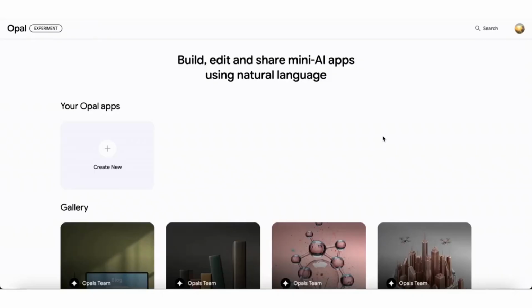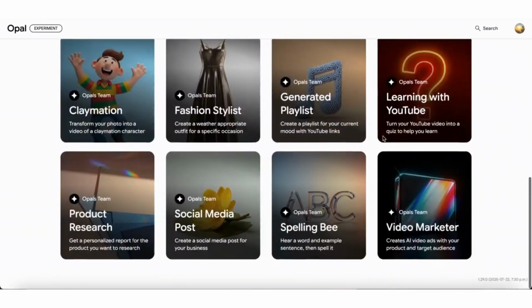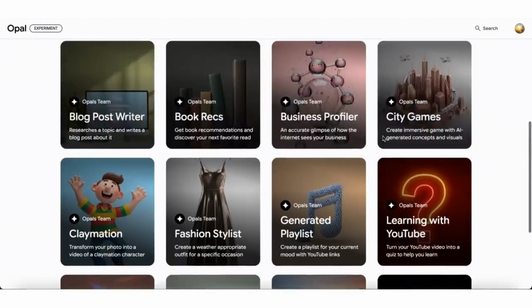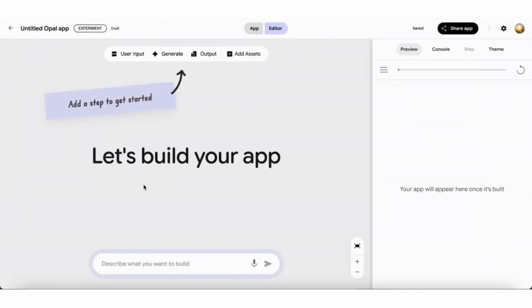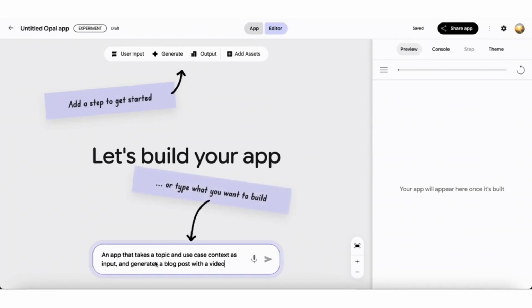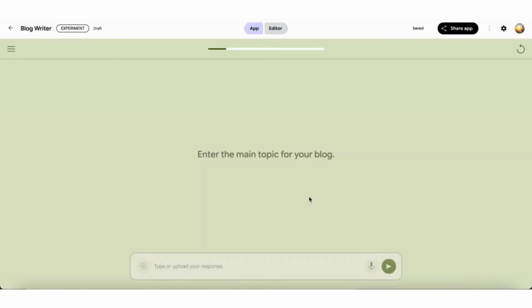Of course, there are limits. You can't connect a database yet. There's no user authentication besides Google login. Backend logic is still off the table. If you're building something with accounts, APIs, or advanced interactivity, you'll need a different tool. But for things like generators, forms, planners, and visual tools, it's already incredibly capable.